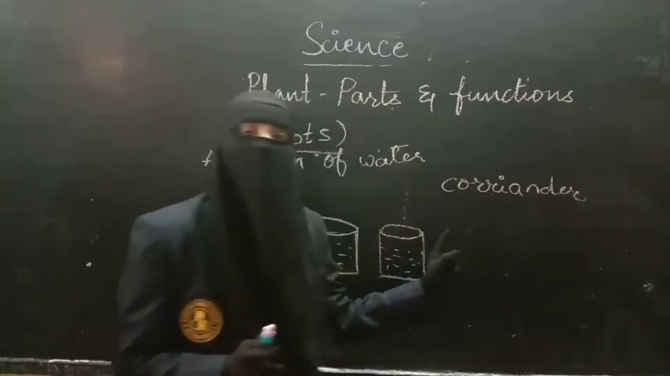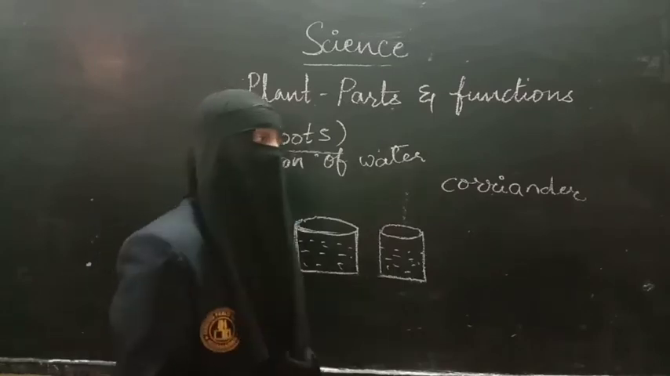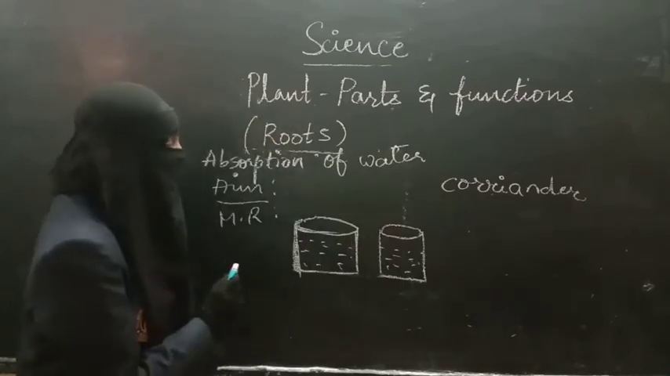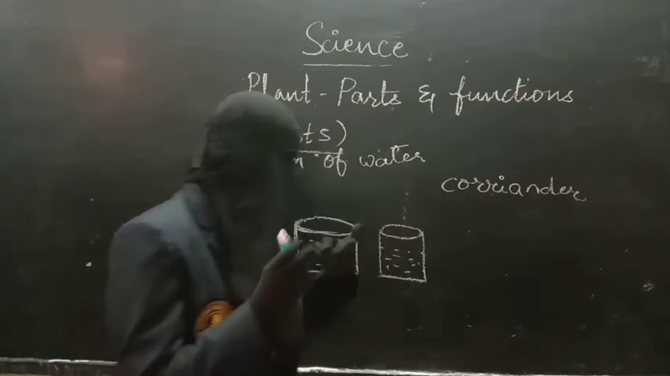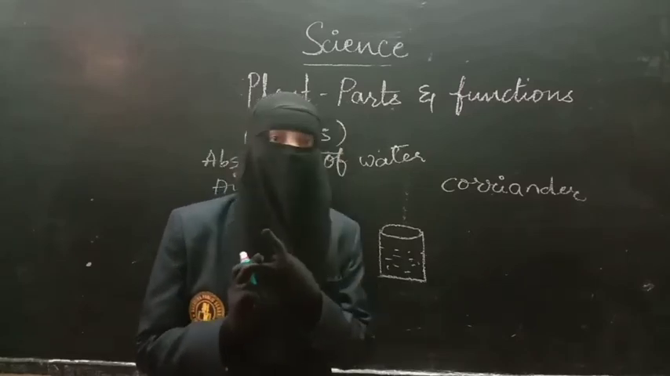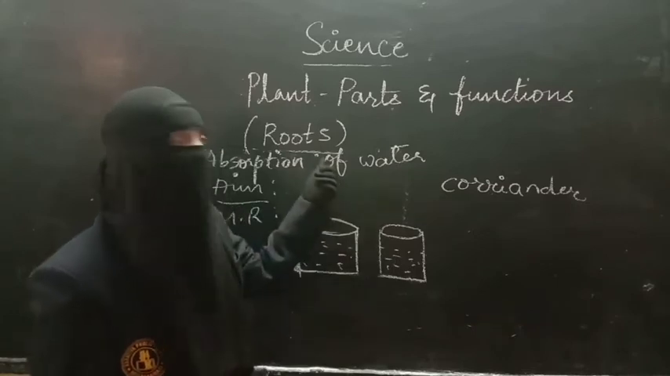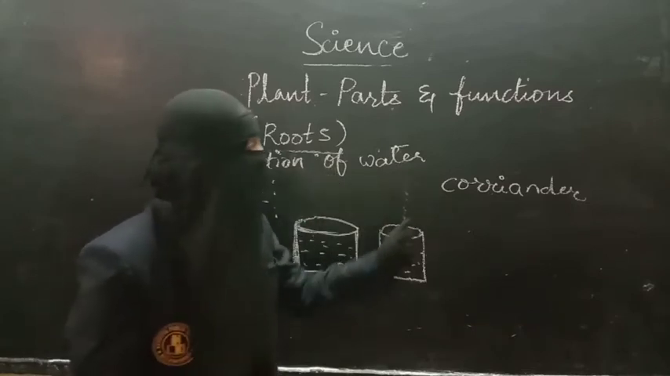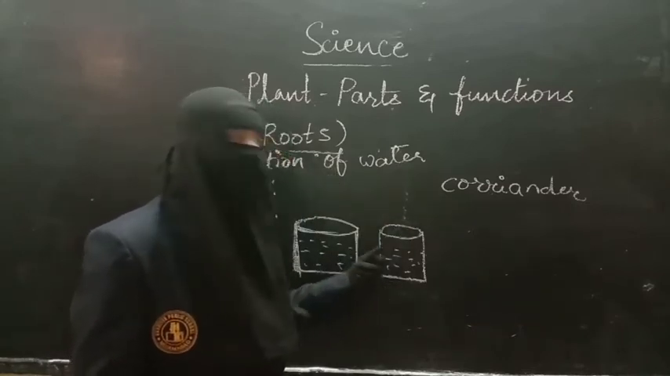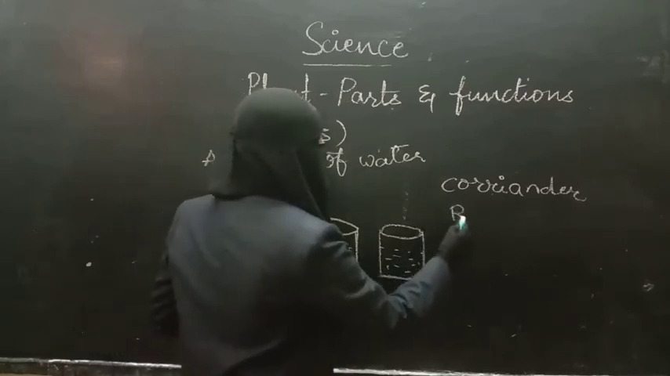We need a coriander plant along with roots. First, glass tumblers, then the coriander plant with roots. Without roots, if you are doing it, then our activity is useless, because we have to find out the function of the root. So: plant with roots, water, and ink. Red color ink you have to use.